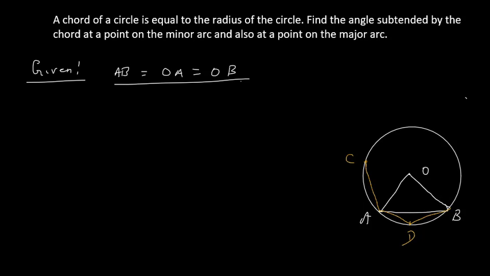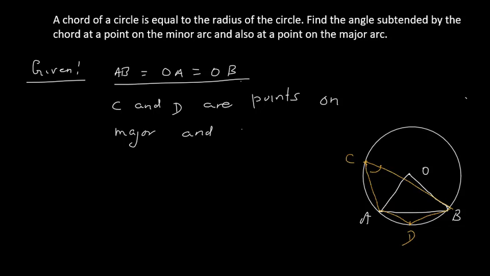So I will get angles like this. C and D are points on the major and minor arc respectively.